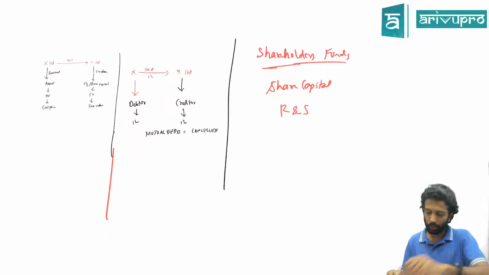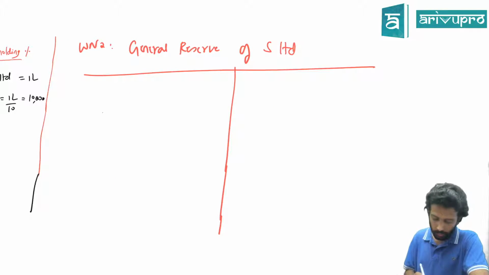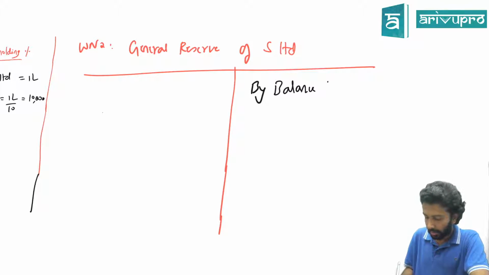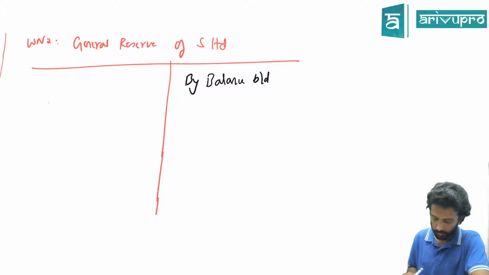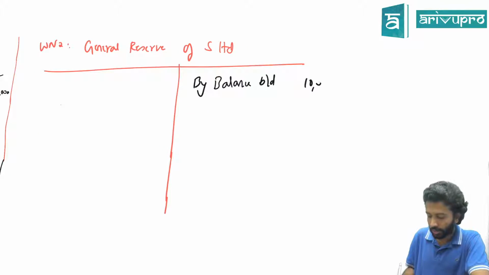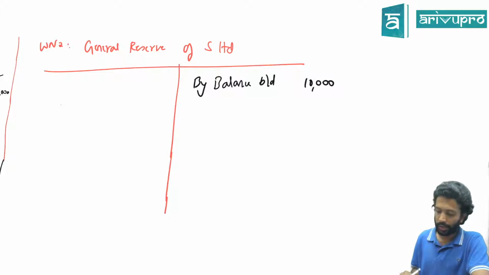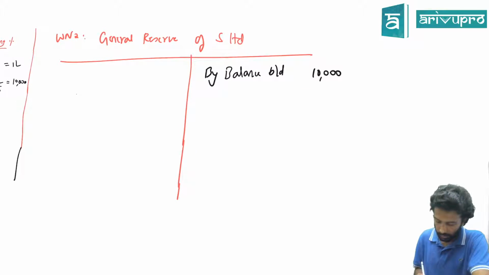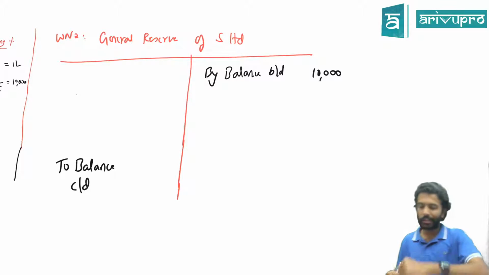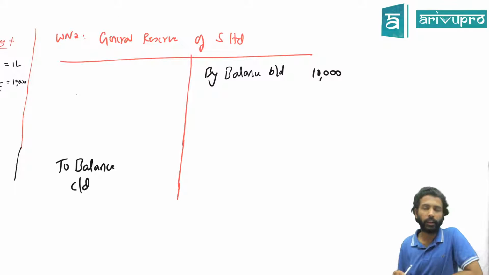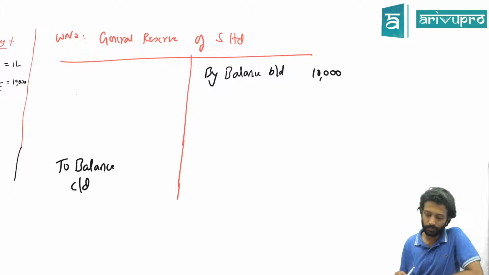That means in general reserve, what should I write? By balance brought down, how much? 10,000. Correct? Now check. Have they given S Limited's balance sheet? In that balance sheet, you will have all the closing balances. On the liability side, check general reserve. How much is it? 35,000. That is the closing balance of general reserve. Correct or no? So far good.